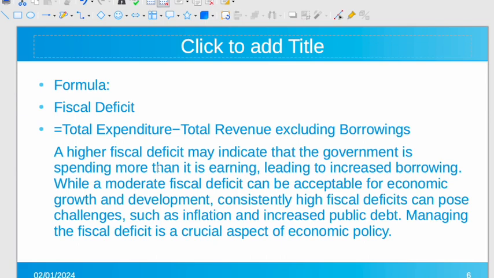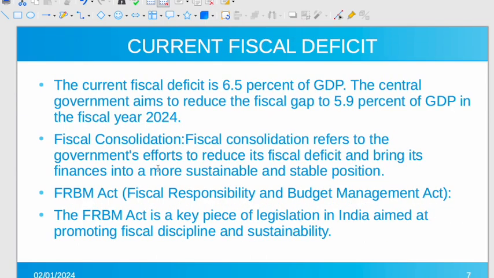So managing the fiscal deficit is crucial. Now, current fiscal deficit. The fiscal deficit in the financial year 2023 was 6.5% of GDP, and the projection for financial year 2024 is 5.9% of GDP. Now, what will be the actual figure? Will it breach or will it not breach? Usually, governments many a time breach the limit. It's the usual scenario.